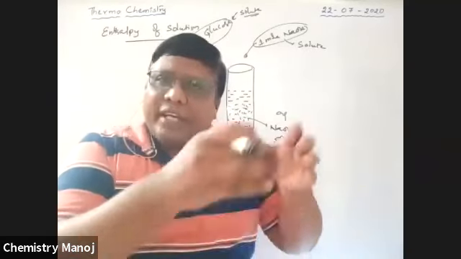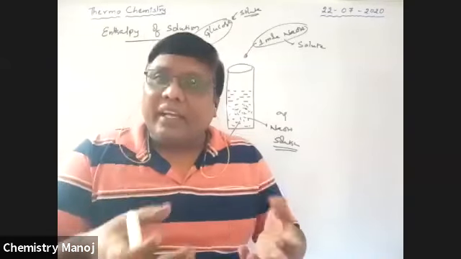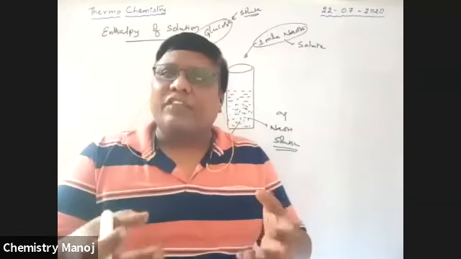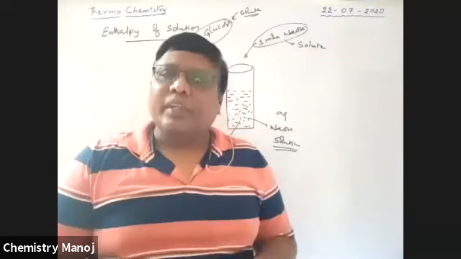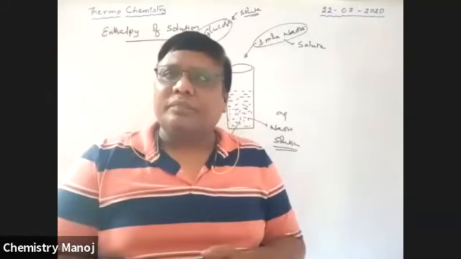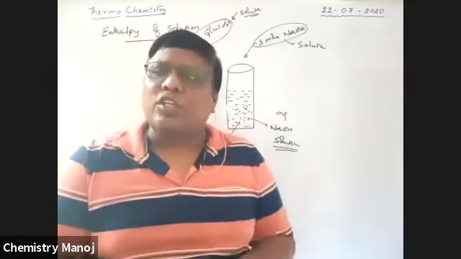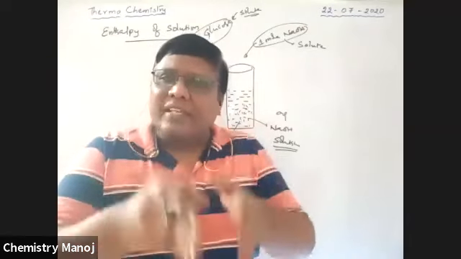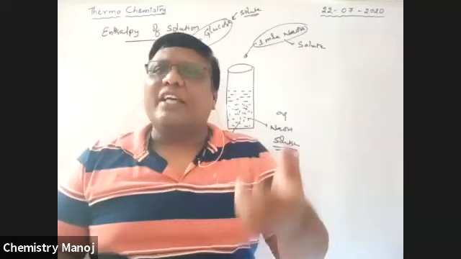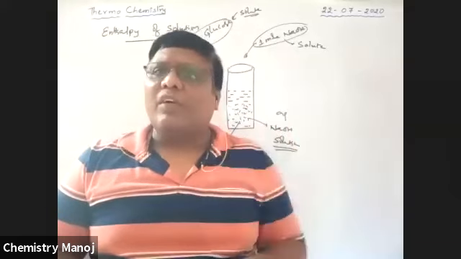When the solute is dissolved in water, it requires some energy. That means it requires energy for the dissolution of glucose into water. That energy is collected from the glass surface. The glass has some energy in it; energy is nothing but temperature. The glass is at room temperature, and that heat is taken by the glucose during dissolution. So the temperature of the glass gradually decreases, and we feel a cooling effect when glucose is dissolved in water.